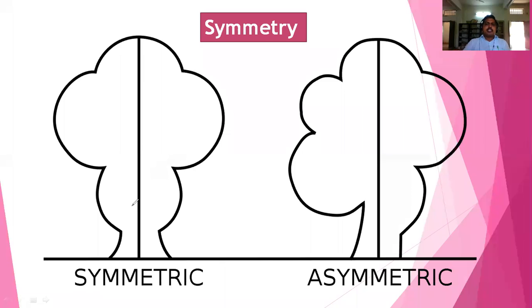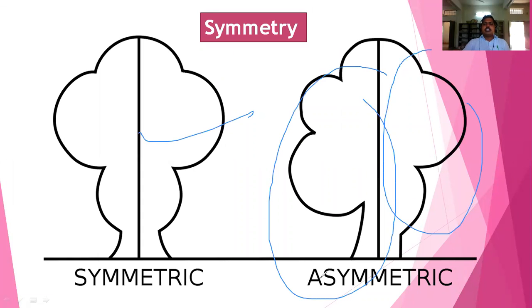This is called symmetric. Asymmetric means if you cut the organism, it will not give two equal halves. This is different and this is different, so these are not equal. That's why this is called asymmetric.